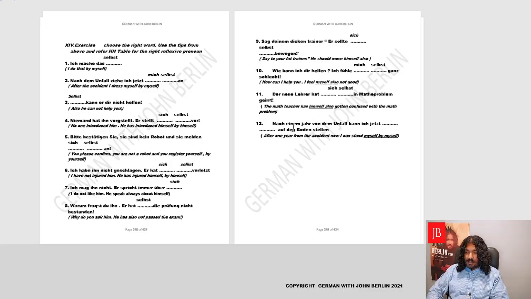Nach einem Jahr von dem Unfall, after 1 year after the accident, kann ich jetzt dash dash auf den Boden stellen. I can stand myself by myself on the floor. So it's basically sich, myself, kann ich jetzt mich, and by myself is selbst. We'll be using it like by myself, so we'll say selbst. Kann ich mich selbst auf den Boden stellen.